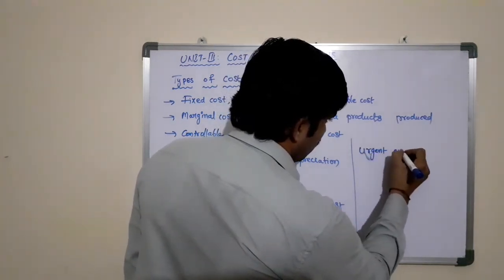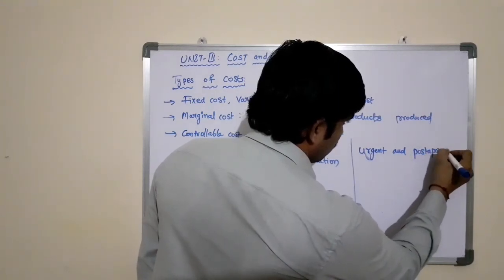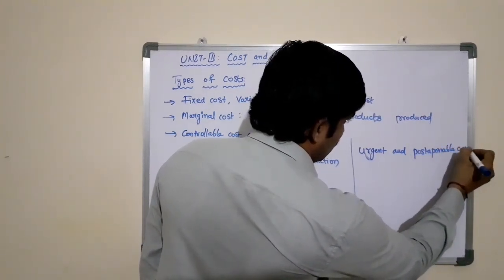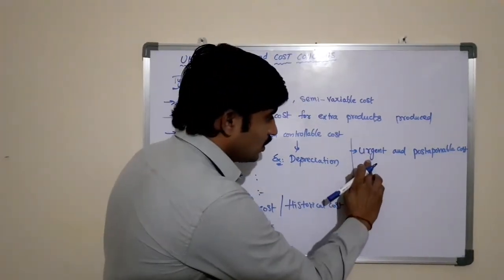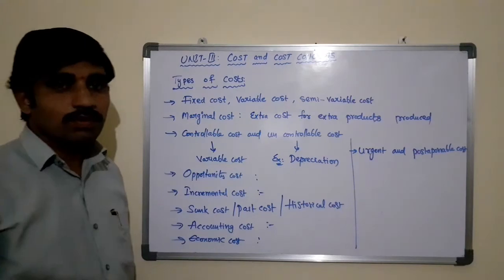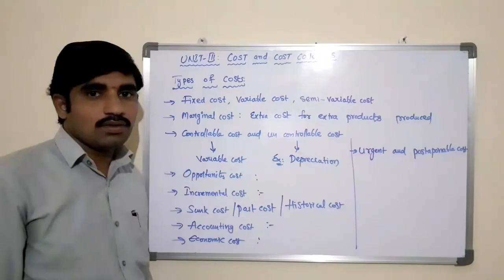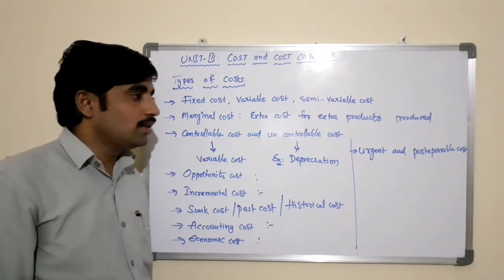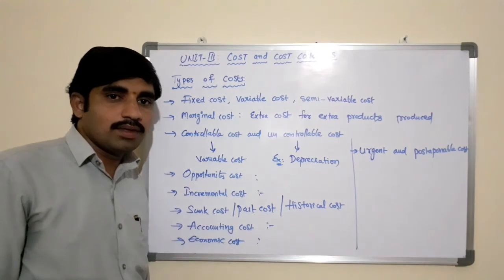Urgent and postponable cost. Urgent cost means the cost which we need to incur immediately, which cannot be postponed. For example, the purchase of raw material. There is a huge demand for our product in the market.